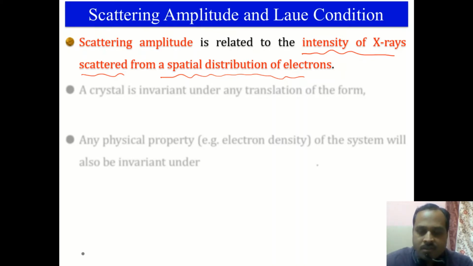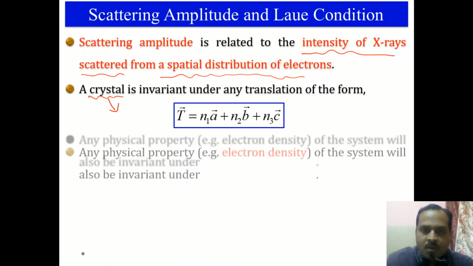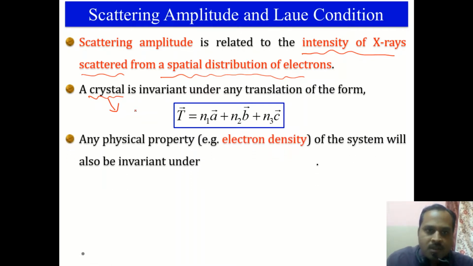We know that the crystal is invariant under any translation of the form T equal to n1a plus n2b plus n3c, where a, b and c are the basis vectors and n1, n2 and n3 are integers. This is due to the periodicity of the crystal. Not only the crystal, any physical property associated with the crystal, for example the electron density, will also follow the same periodicity.